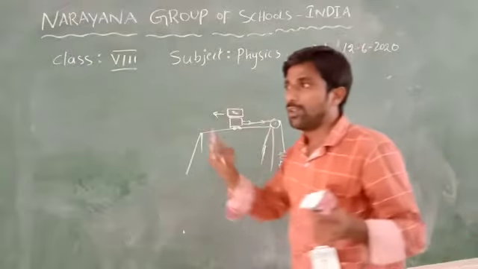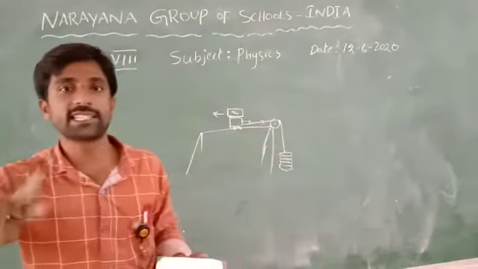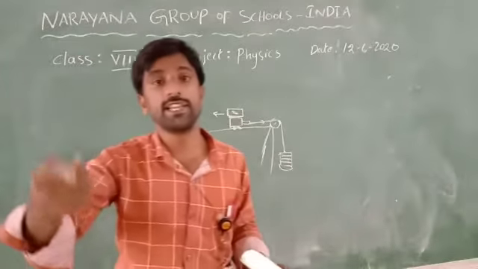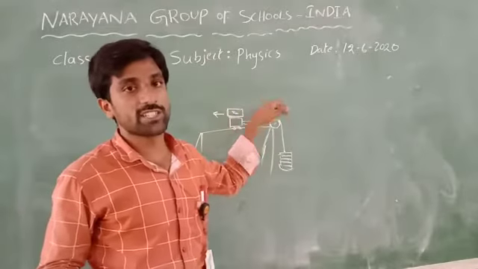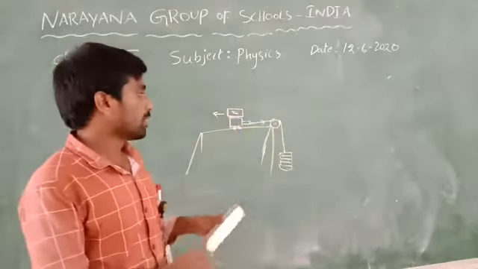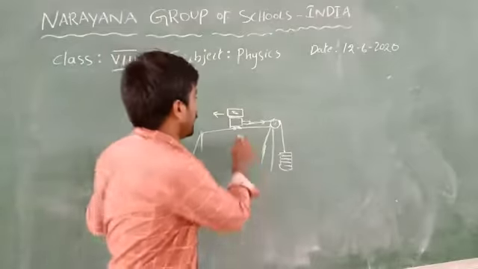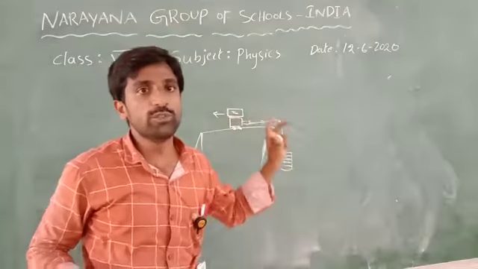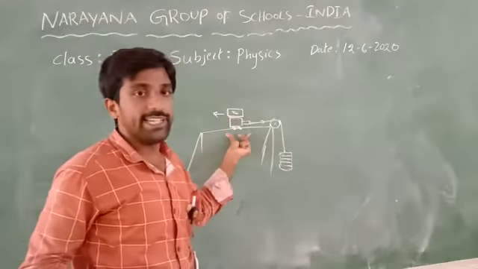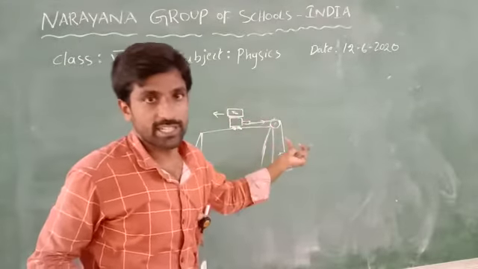Here we observe that both static and sliding friction take place. Up to a certain limit the trolley is ready to move, and that limit is called limiting friction.